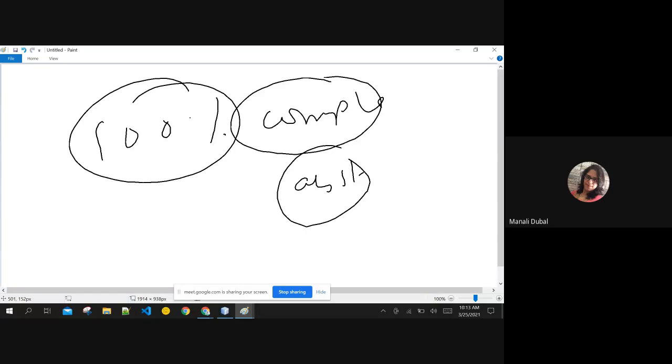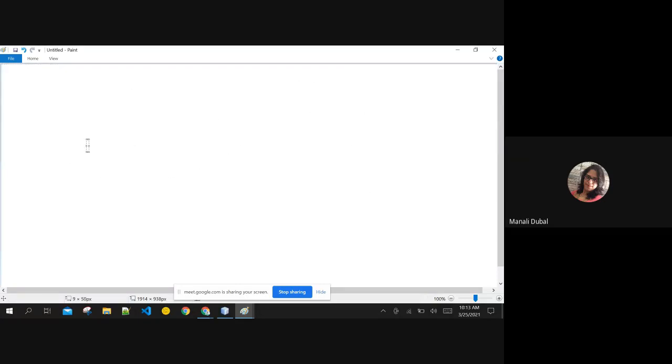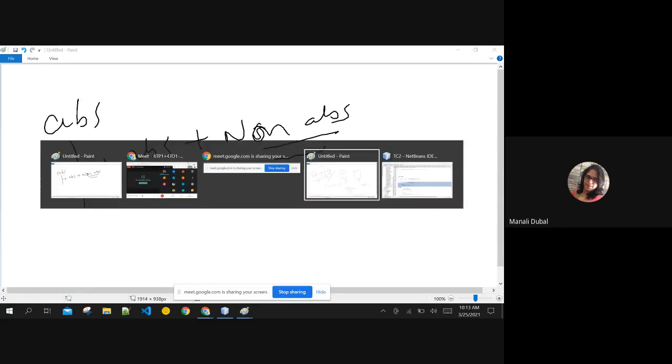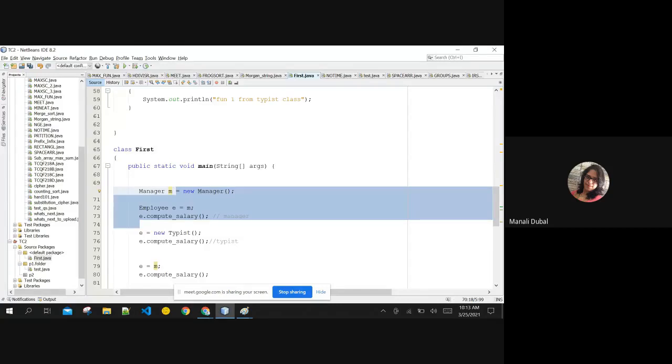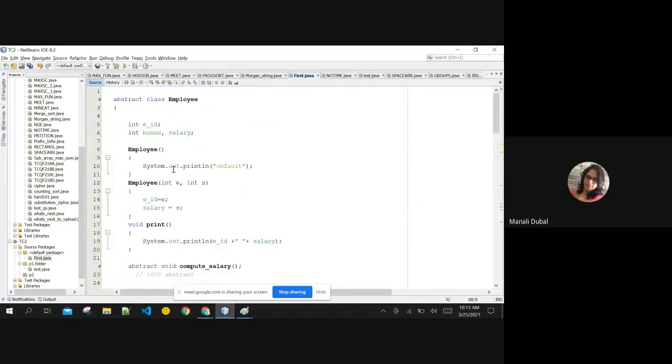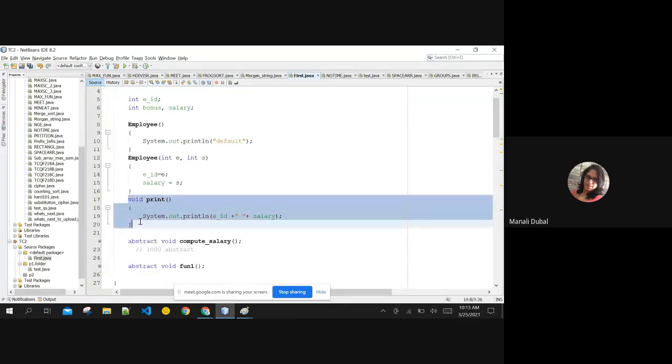Because your abstract class can have abstract as well as non-abstract methods. We have seen that also. Let me show it here itself. I have one small example. See, this abstract class Employee has a simple non-abstract method also.